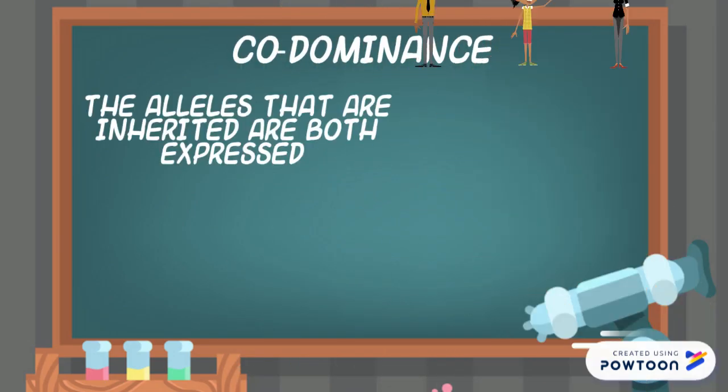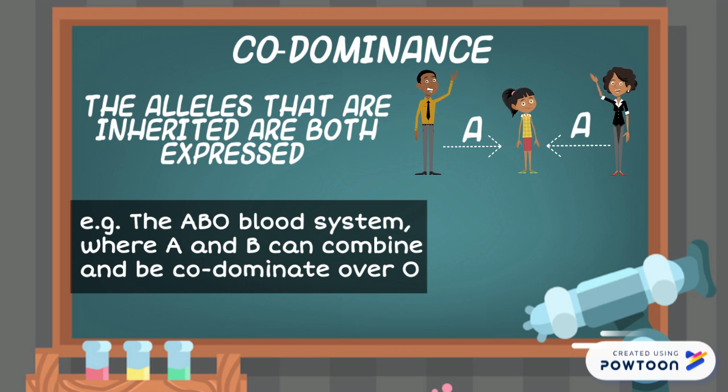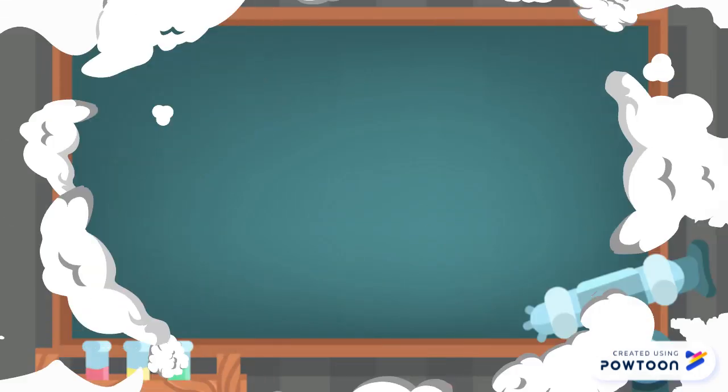Codominance is the inheritance pattern where both alleles that are inherited can be expressed at the same time. Back in 1944, a researcher named John Laudit explained how the ABO system is an example of that, where A and B can combine to codominate over O.